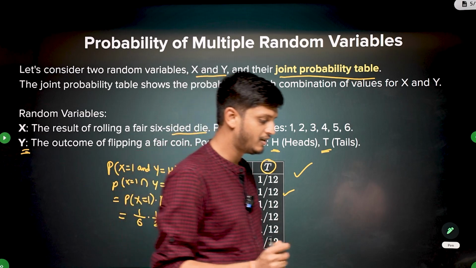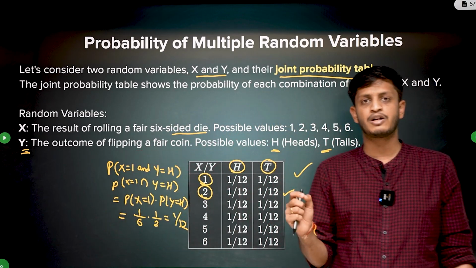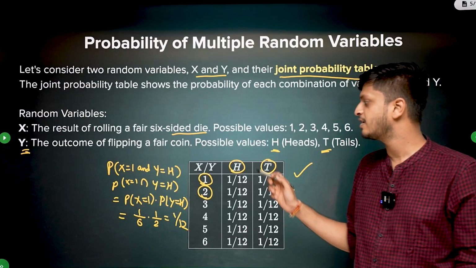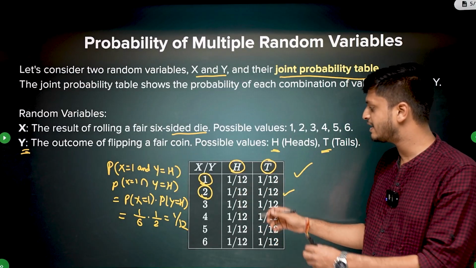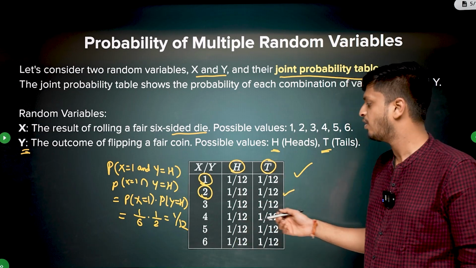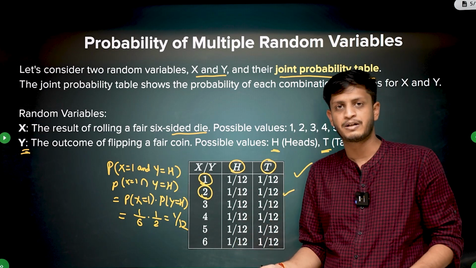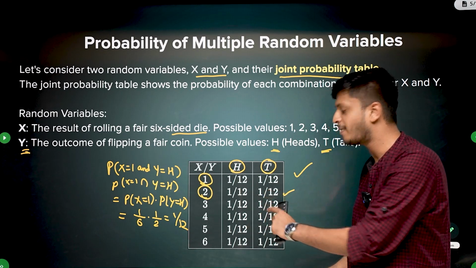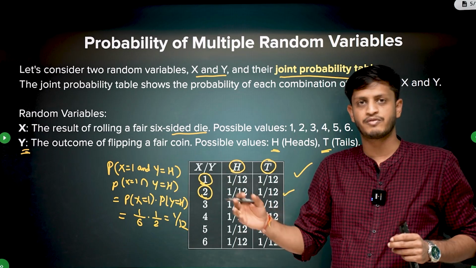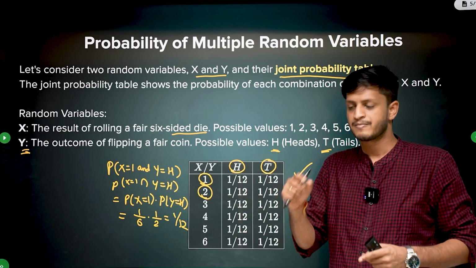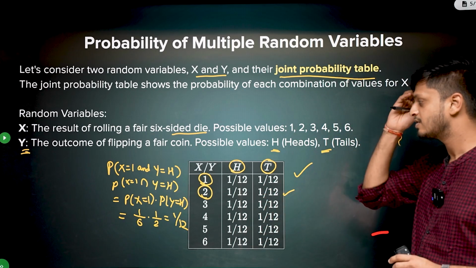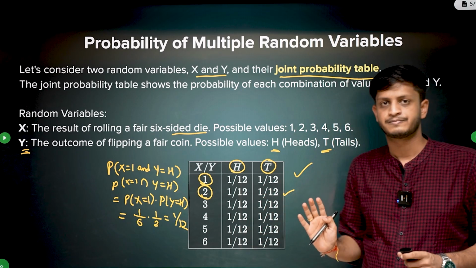So basically what we did is create the probability of every joint possibility, the probability of events A and B. We have written down in this table all possible outcomes for both the variables, and observe that at least one of them will always happen. So the sum of all these probabilities will always be equal to 1 in a joint probability table. If you write all possible values of the random variables and all possible joint values, then the sum will always be equal to 1. Here it is the case. So this is called the joint probability table.